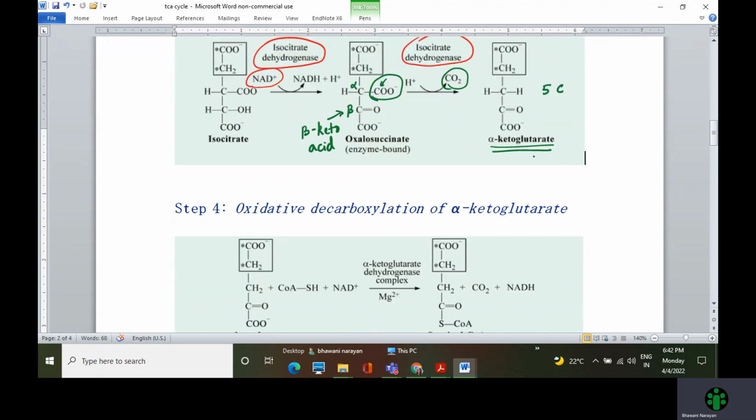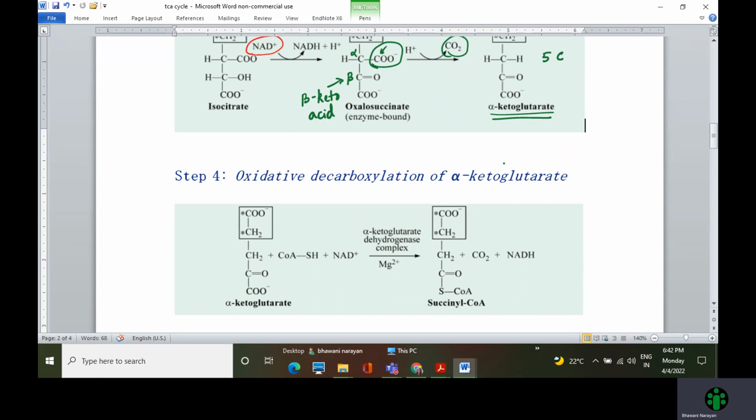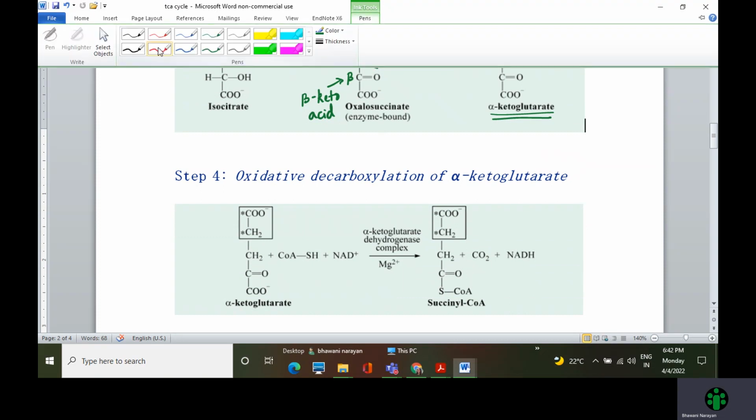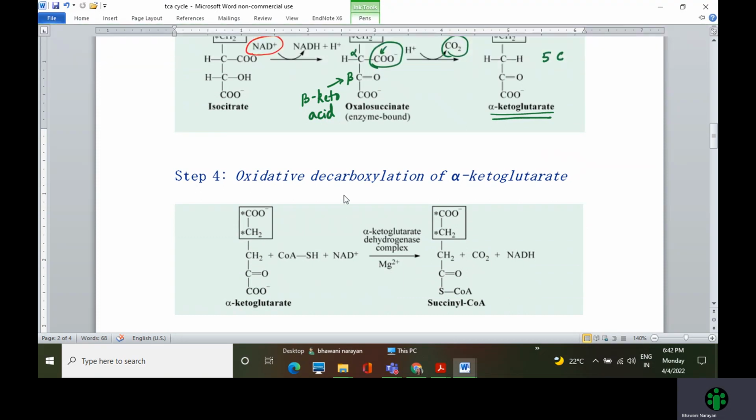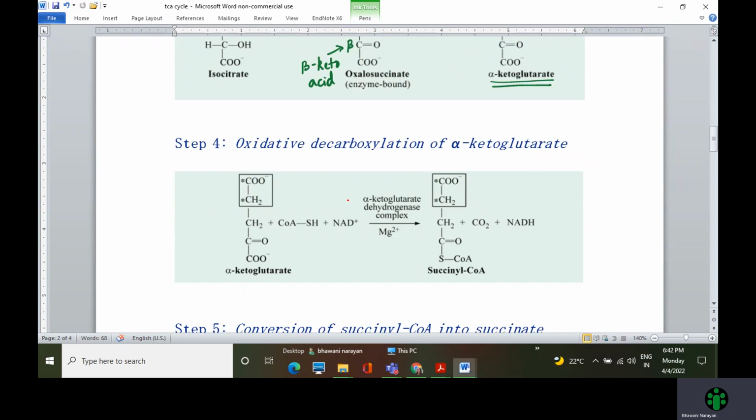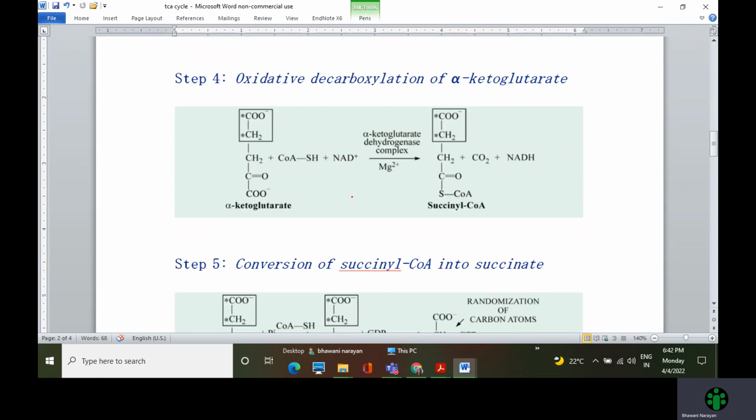Let's look at the next step. The next step is oxidative decarboxylation of alpha-ketoglutarate. It is another decarboxylation step in sequence with the previous decarboxylation step. How does this happen? So alpha-ketoglutarate is a C5 molecule, that is, it contains 5 carbons.